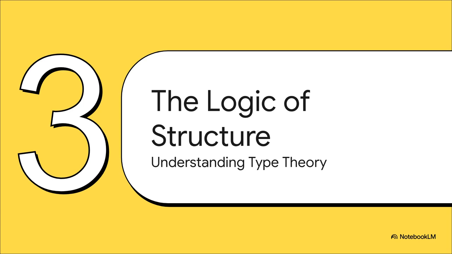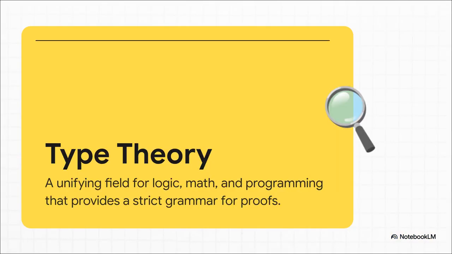Okay, so let's check out our first building block and see how this all comes together. We're starting with the foundation, the logic of structure, which comes from something called type theory. So what is type theory? Honestly, the best way to think about it is like a super strict grammar checker, but for math and computer programs. It sets these incredibly precise rules for how you can build proofs and structure code. If something doesn't fit those rules, if it doesn't type check, the system just says nope and rejects it. This creates that rigid, unbreakable backbone that secure systems are built on.